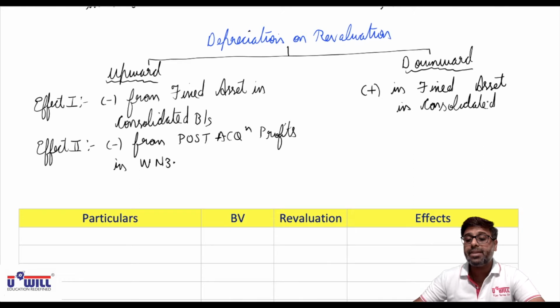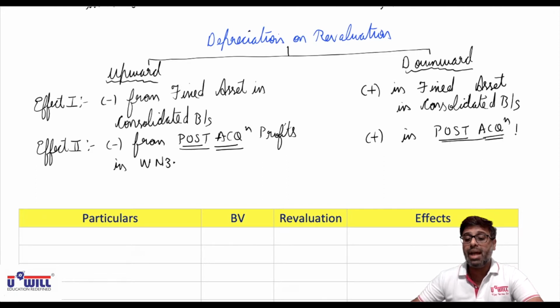And second effect, again as I discussed with you, you will always give the effect in which column? Post acquisition column only, because depreciation is provided on the last day of the year. So you will add it in post acquisition profits in working note 3.